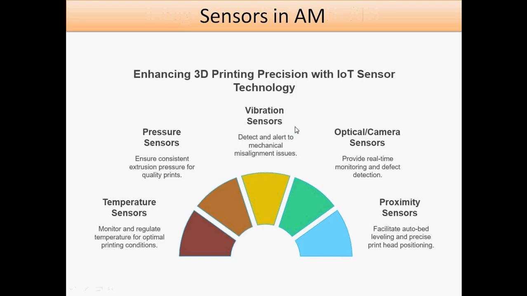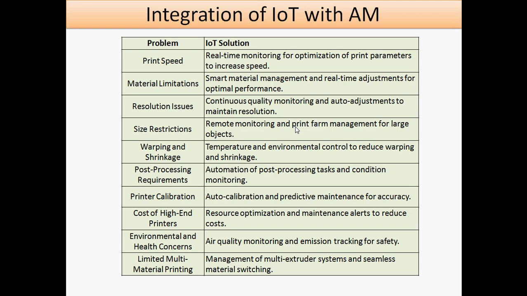Next we are discussing enhancing 3D printing with AM, that is, the integration part. So these are the different sensors we can use to solve these problems effectively. Suppose there is a problem with printer speed: real-time monitoring optimizes the print parameters to increase the speed. So we get real-time data, and then we can solve the problem of printing speed.